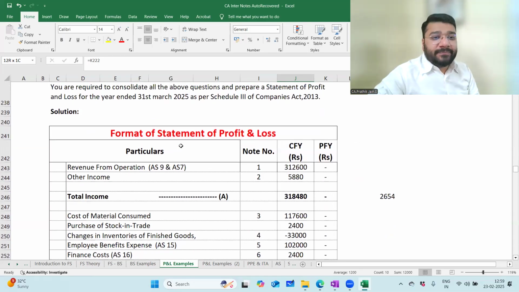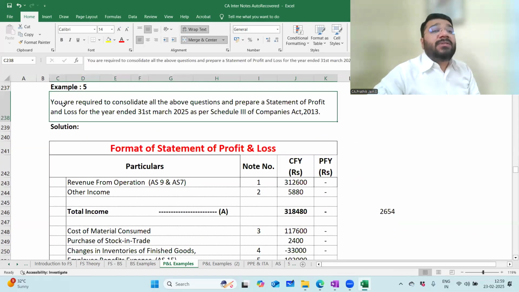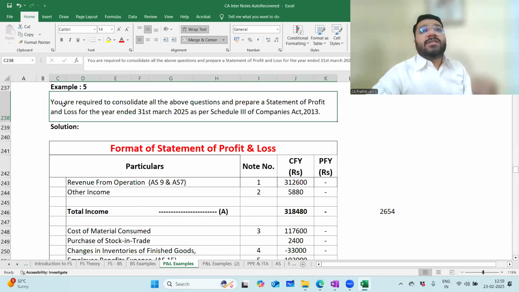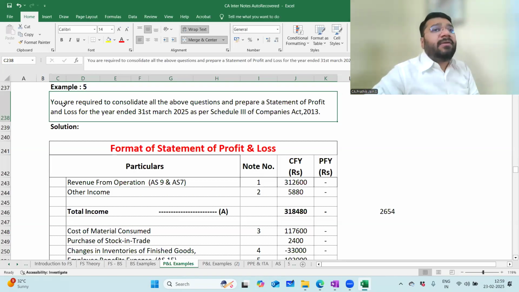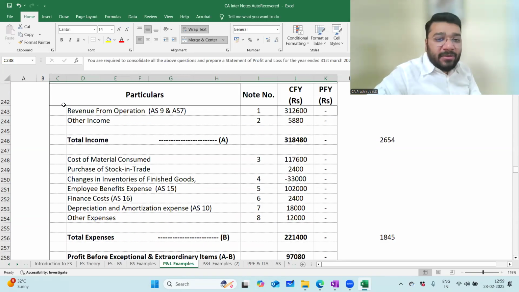Next question. It says that you're required to consolidate all the above questions. Means I discussed 4 examples with you. Example 1, we discussed what is revenue from operation and other income. Example 2, we discussed cost of material consumed, purchase of stock in trade and changes in inventory. Example 3, we discussed employee benefit and finance cost. In example 4, we discussed depreciation, amortization and other expenses. All put together, they are asking to prepare the full-fledged P&L.